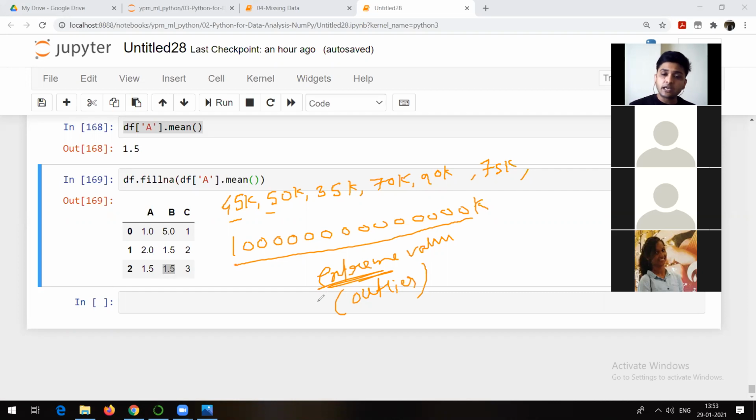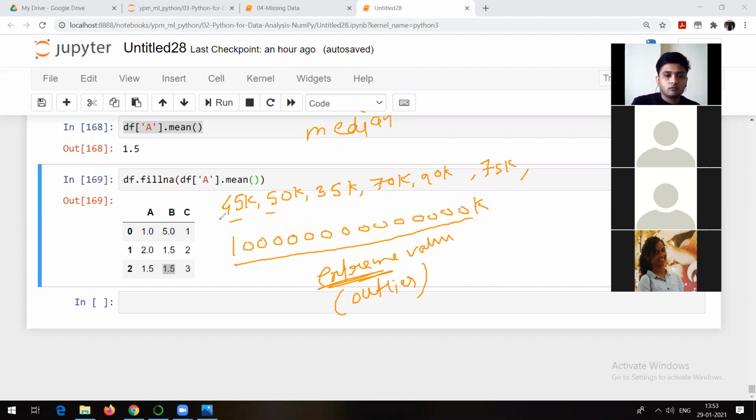And if you get this kind of data in your data set, in that case, you should not make use of average or mean to replace the missing values or null values in that data. In that case, one should go with median.